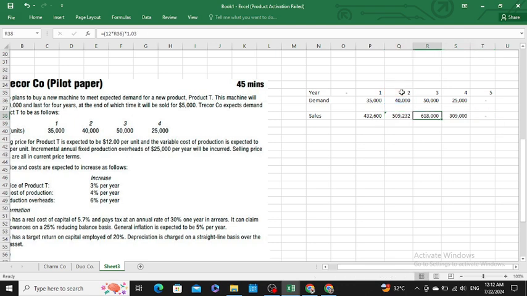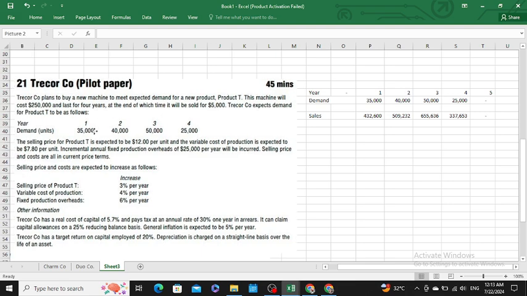Then similarly, we have the sales for the third year, which is 655,636. Sales for the next year would be 337,653. Then we would subtract the variable cost of production and fixed production overhead.